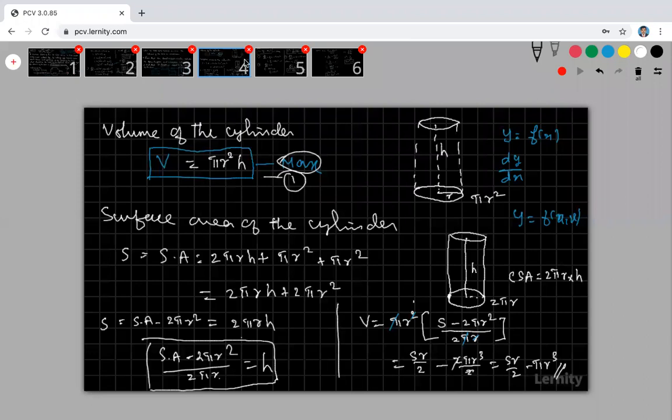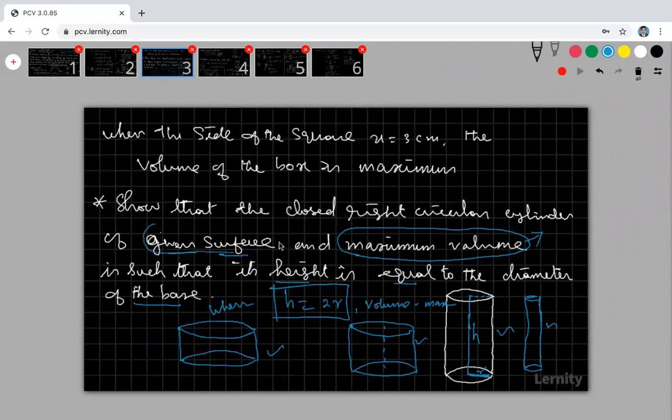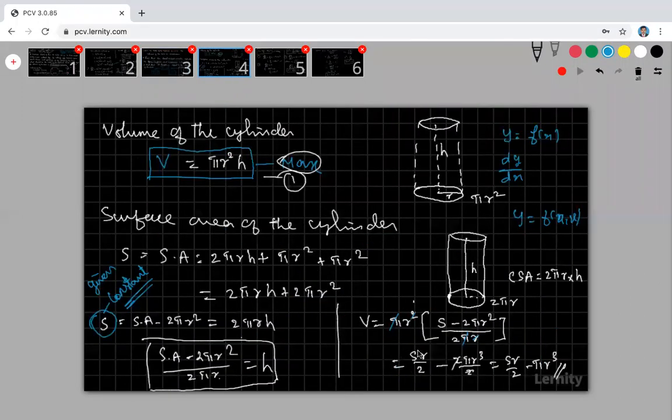No, Vimal, look at that. Actually, my S is the surface area. I am keeping this as a constant because this is given. Not given means it is known. My surface area is known, that is the meaning. Wherever S is coming, I am keeping S as a constant because my surface area is given. This surface area will not change.